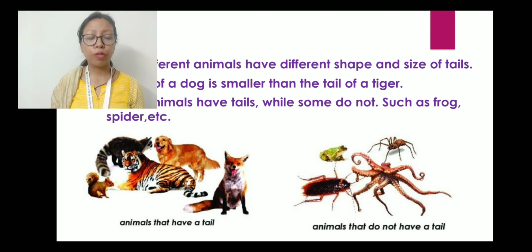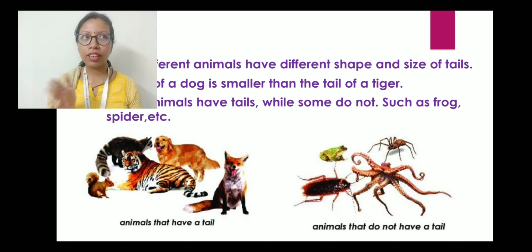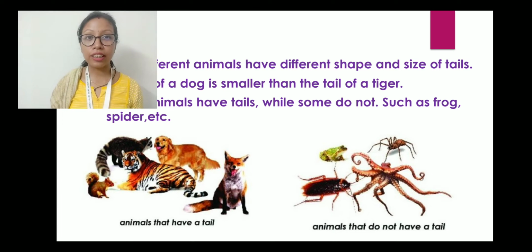Now we have seen cats, dogs, tigers, lizards, monkeys, right? Have you ever noticed whether all these animals have the same size of tails? No. If you have not noticed, try to notice the cows, goats, dogs and cats. Try to find out the size of the tails. You will find that these tails are of different size. So different animals have different shape and size of tails. Their shapes are also different.